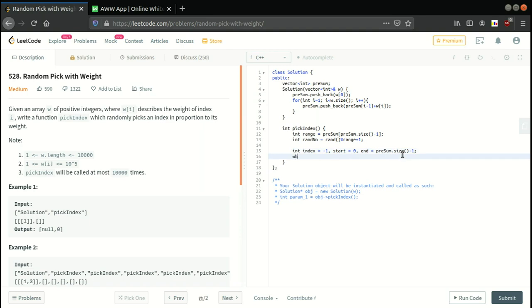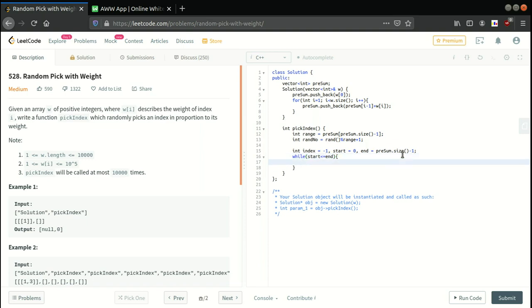Now while my start is less than or equal to my end, I'll calculate mid each time, that will be start plus end by 2.